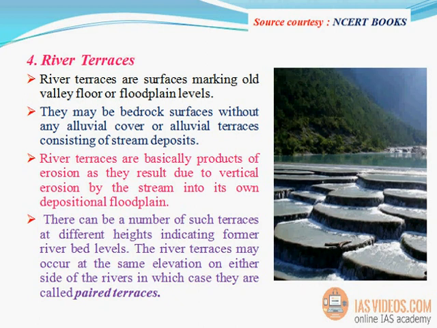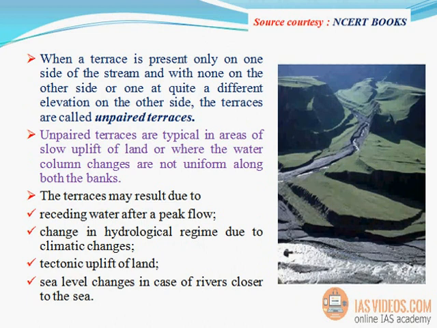The river terraces may occur at the same elevation on either side of the rivers, in which case they are called paired terraces. When a terrace is present only on one side of the stream and with none on the other side, or one at quite a different elevation on the other side, the terraces are called unpaired terraces.